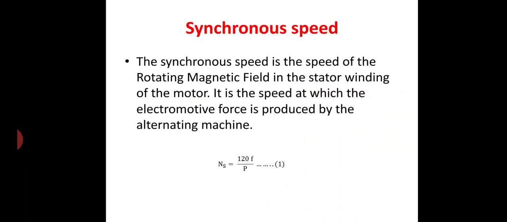Here we can express the synchronous speed mathematically as Ns equal to 120 F by P, where F represents the supply frequency and P represents the number of poles on the stator. If you change the frequency, the synchronous speed also changes. If you increase the frequency, the synchronous speed also increases. If you decrease the number of poles, the synchronous speed of the machine increases, because the number of poles and synchronous speed are inversely proportional. So when you increase the number of poles, the synchronous speed is reduced.